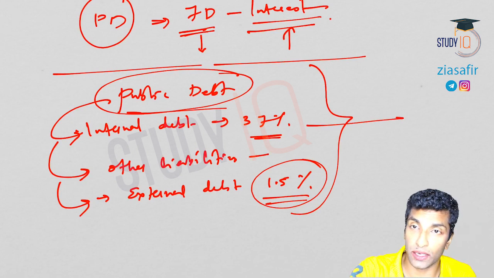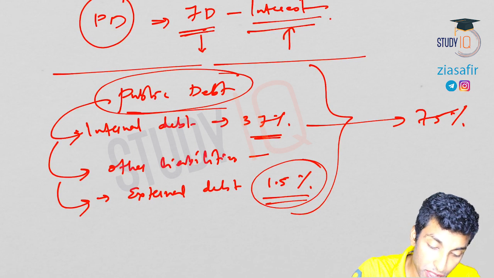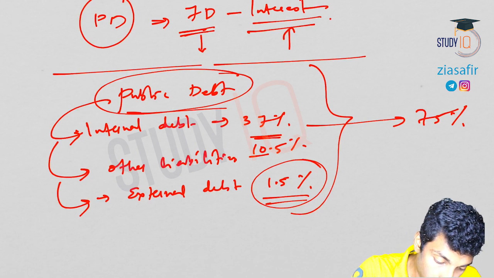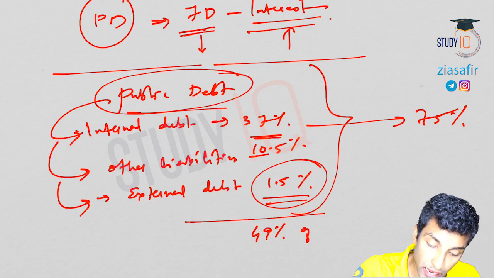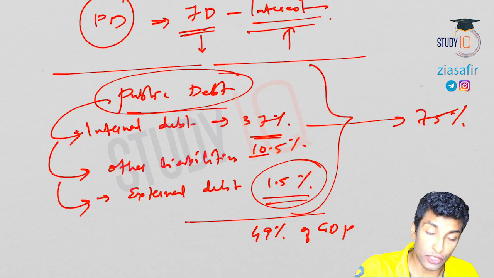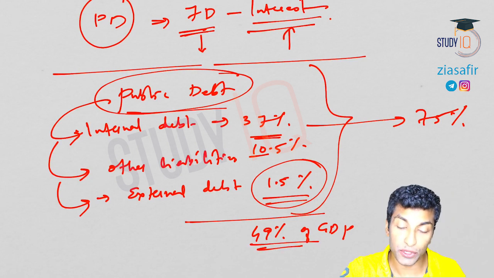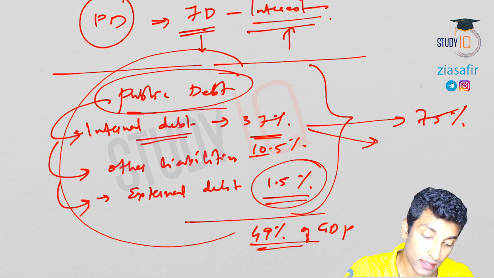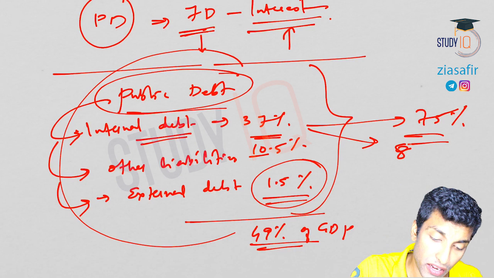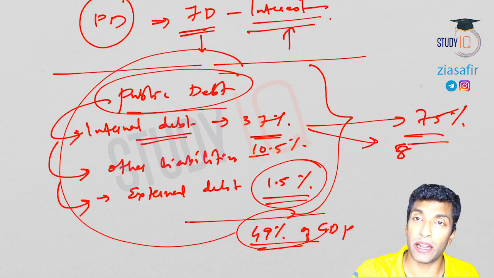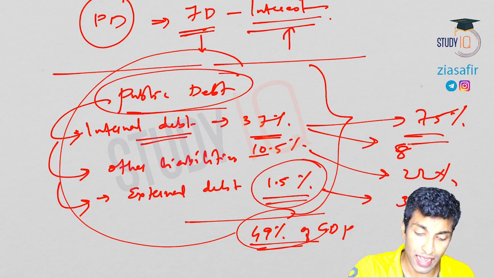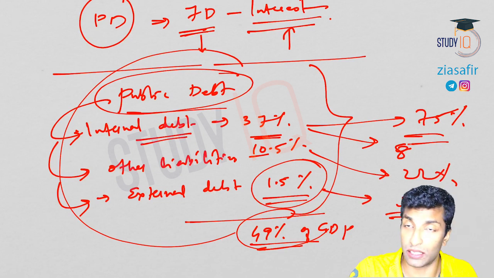So out of the total debt, this is around 49% now. You can see here this is 10.5%. So total 49% of GDP, right? Now if you see this total debt, which one is maximum? Internal debt is maximum. That's around 75%, right? Because this will be doubled. This will be around 22%, and this will be around 3%. Like that it will go. So external debt is the minimum.